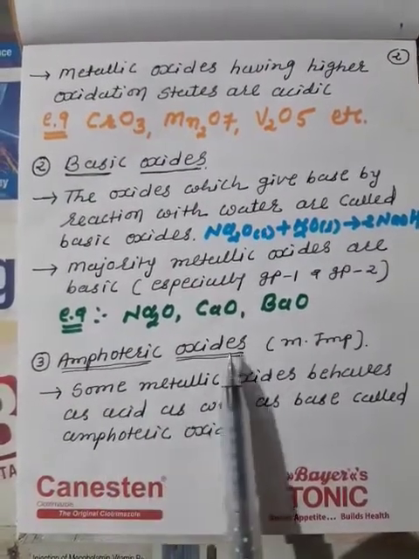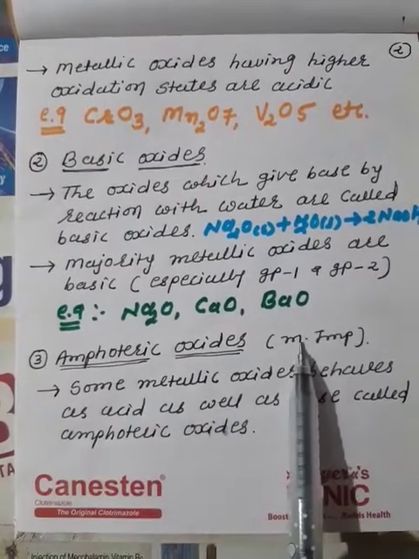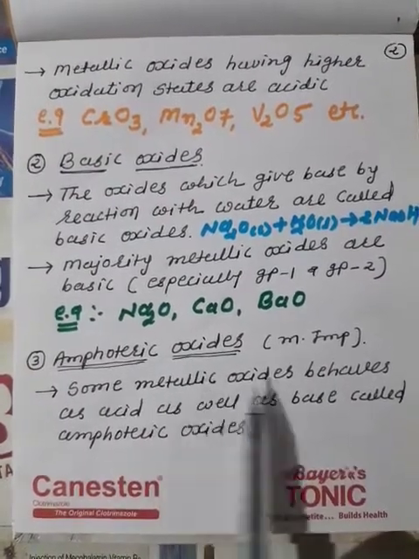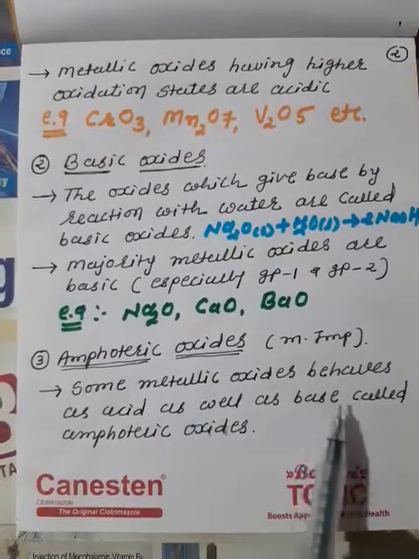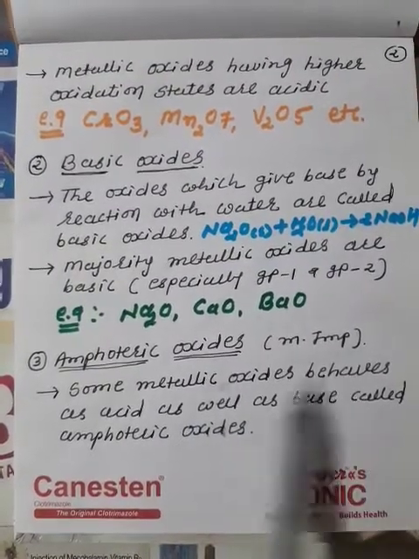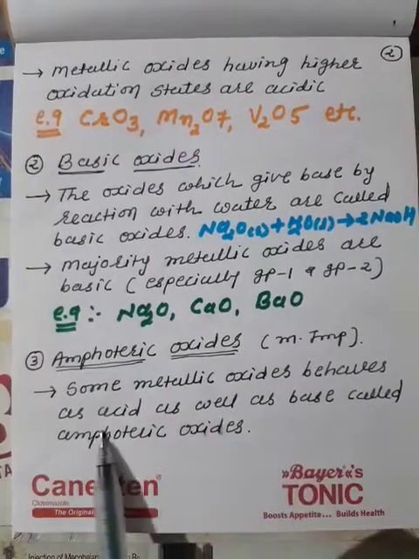The third type is the amphoteric oxide, and that one is most important and often asked. Some metallic oxides behave as acid as well as base, and are called amphoteric oxides.